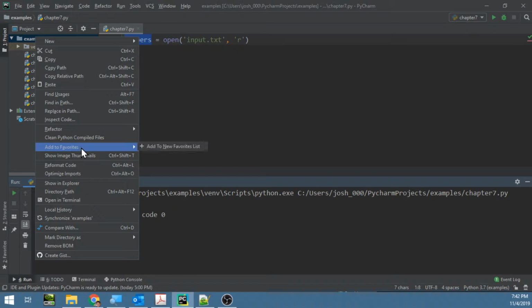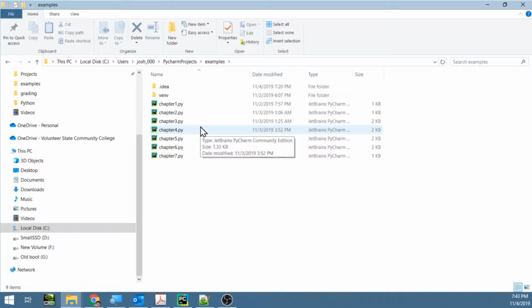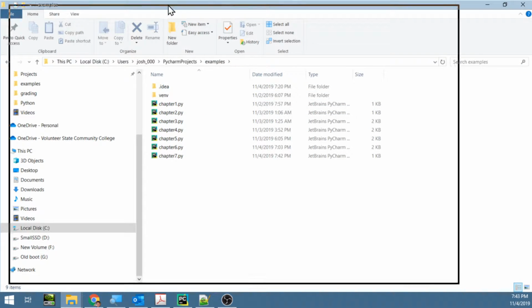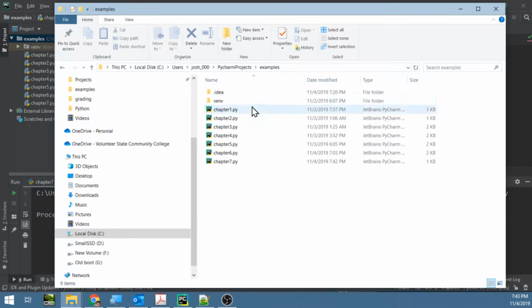On your end, you can save a file and it'll take you to right here when you click it. I'm in the examples folder, and you'll want to navigate to wherever you have yours stored. Mine is stored here under examples. Yours could be stored anywhere. It depends on what you called it when you saved it.